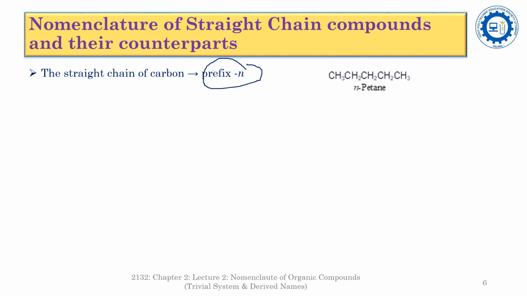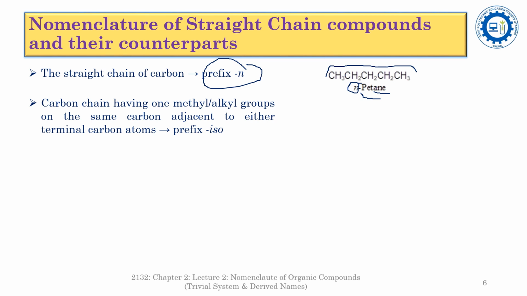Here the number of carbons is 5, so it is pent, and it is an alkane, so pentane. But here the carbon chain is straight, no branching is here, so the prefix n is added, which stands for normal, so it is normal pentane. It represents that there is an alkane which is 5 carbon member and the 5 carbon skeleton is straight chain, so that's why it is named as normal pentane.